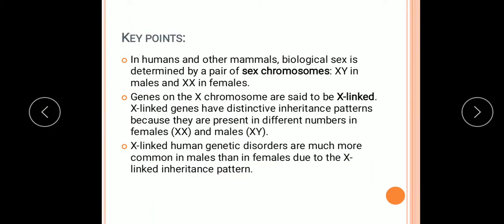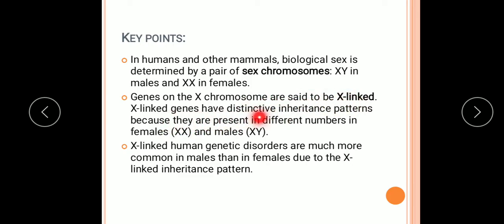In humans and other mammals, biological sex is determined by a pair of sex chromosomes. Already you have studied types of chromosomes in 10th class also, that two types of chromosomes are there, sex chromosomes and autosomes. So what are the sex chromosomes? The sex chromosomes are the chromosomes which determine the sex of an individual. So in humans and other mammals, biological sex is determined by a pair of sex chromosomes, XY in males and XX in females. Genes on the X chromosomes are said to be X-linked.